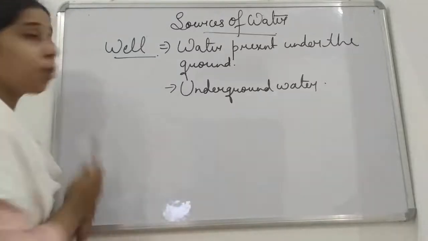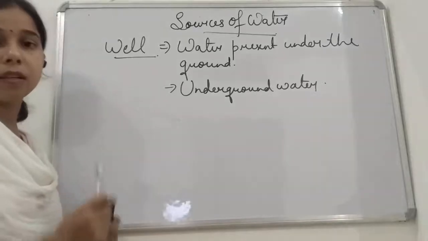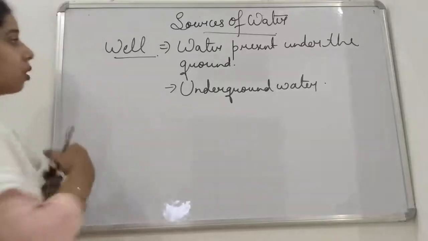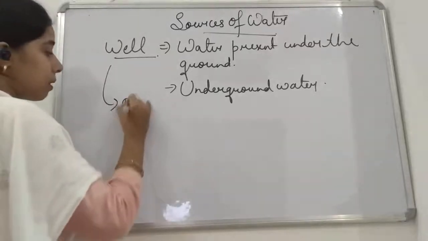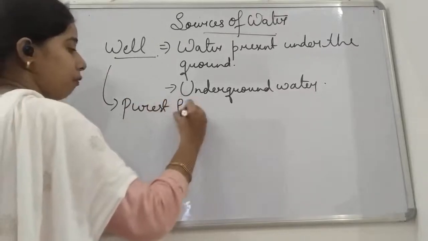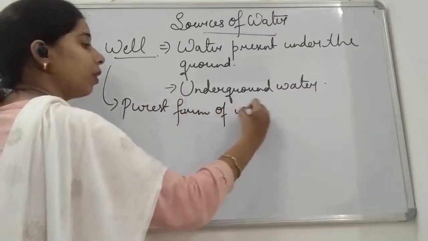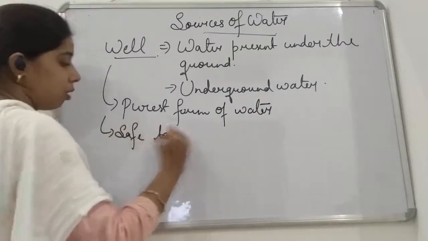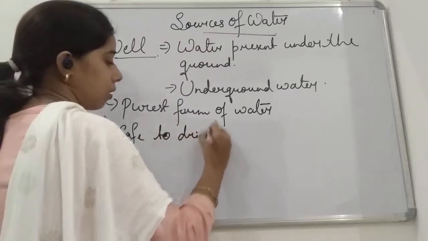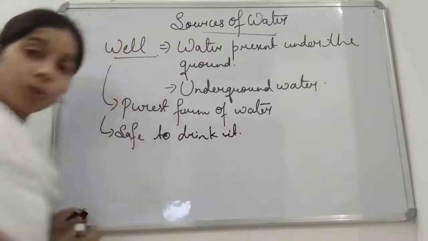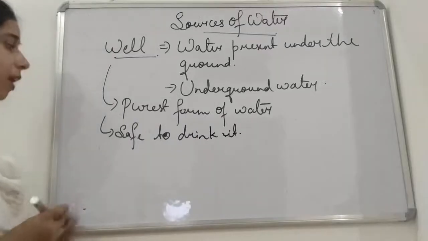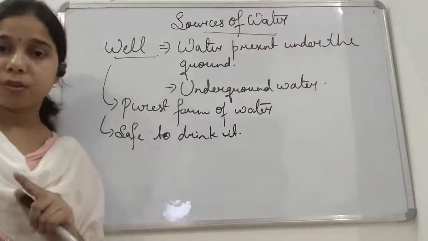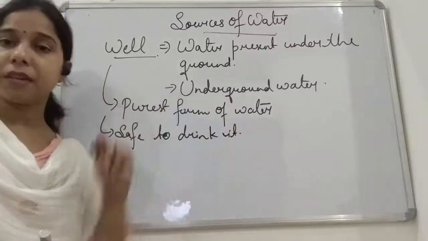Now, what about this water? Is it safe to drink the water coming directly from the well? Yes. So we can say that the well has the purest form of water. So it is safe to drink it. No need to purify it, it is already purified. So it is safe to drink the water which we take from the well. Okay. So this is about the underground water.